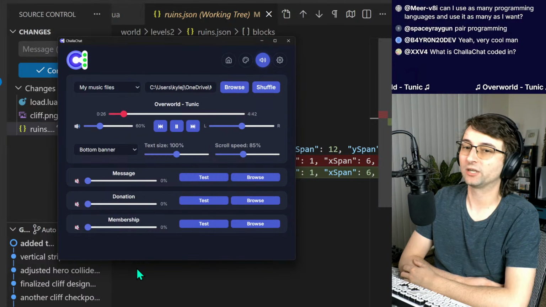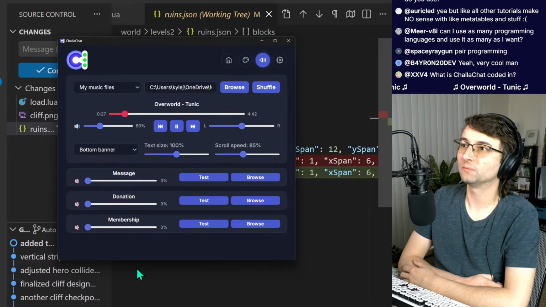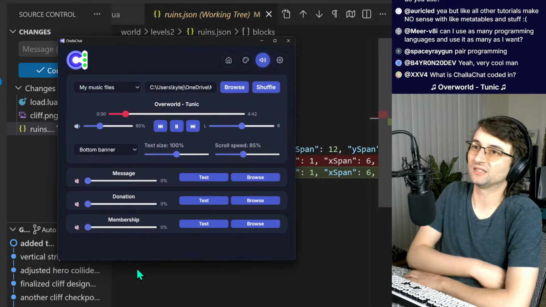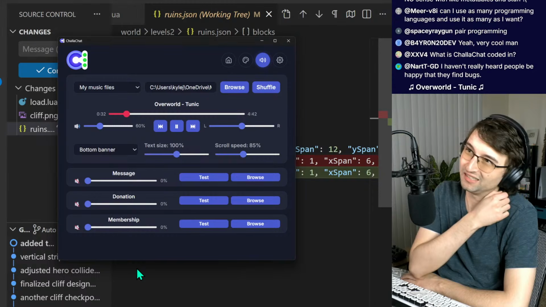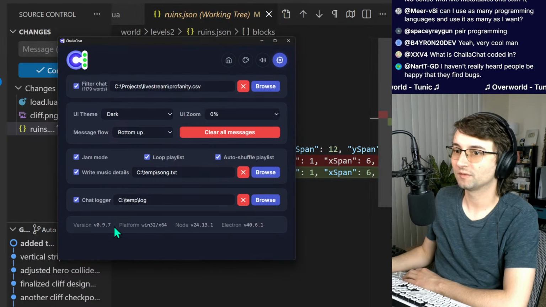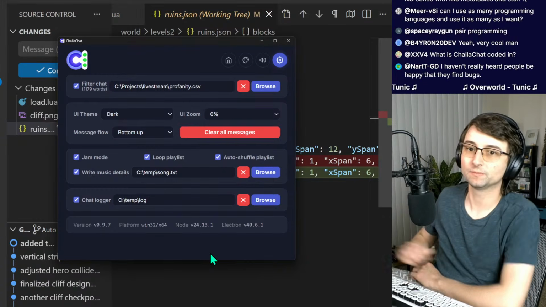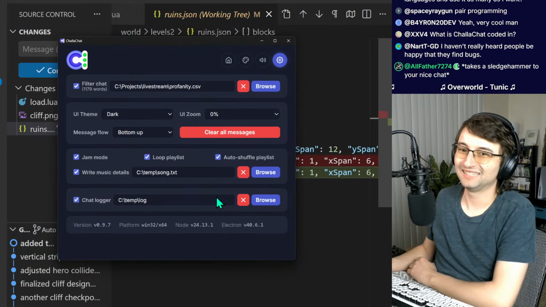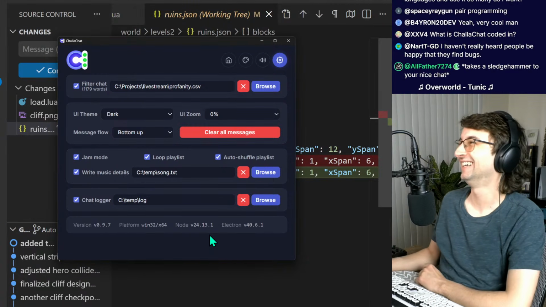What is Chow Chat coded in? It's coded in TypeScript and JavaScript, and then the front end is in HTML and CSS. It's an Electron app, excuse me. You can see the details here. Node and Electron. And it takes a sledgehammer to your nice chat.